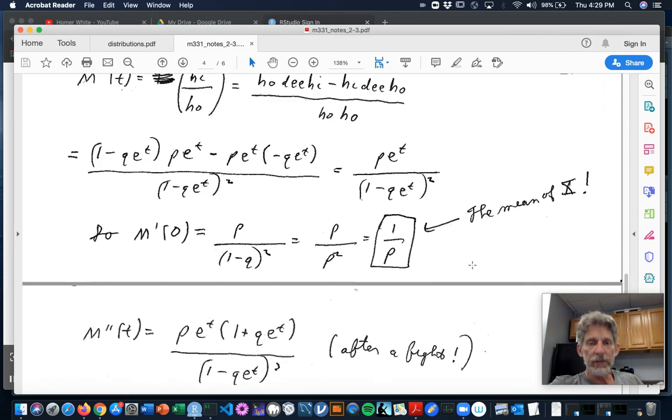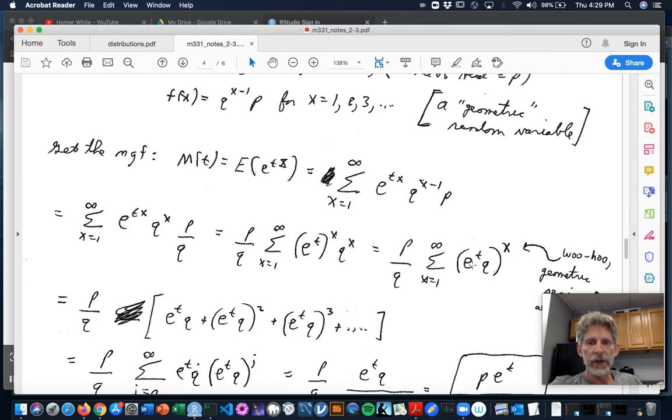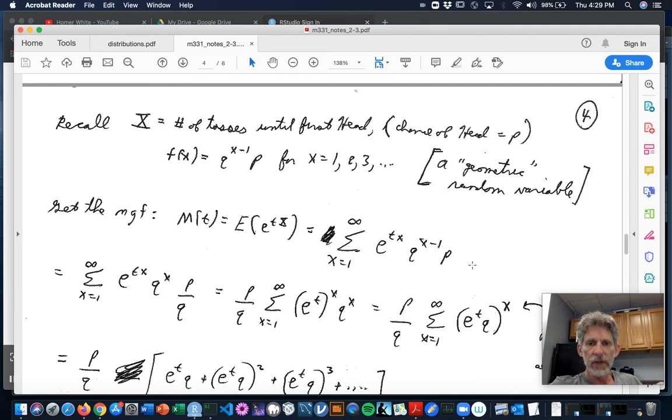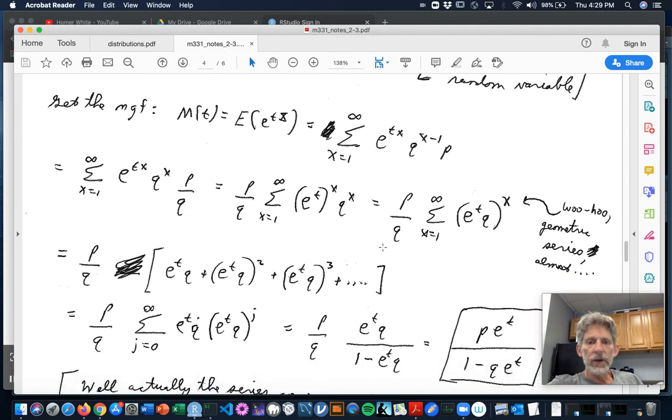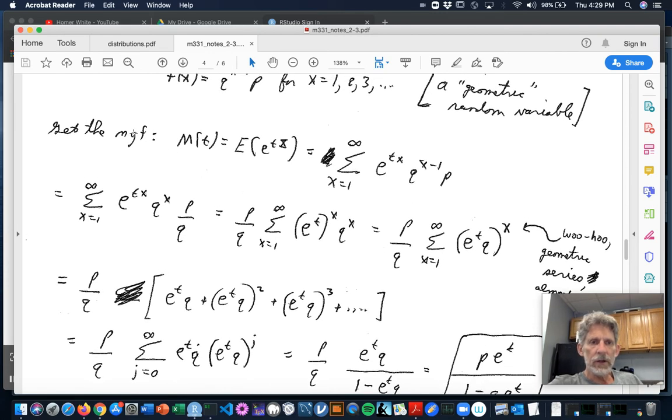So I should just say, you're going to meet geometric random variables a bunch. And so you're going to want to memorize important facts about them, like their mean and their variances, and maybe even their moment-generating functions. So you're going to start looking a lot and practicing a lot with a little table of important probability distributions that shows up in the very front of your book, right inside the cover.